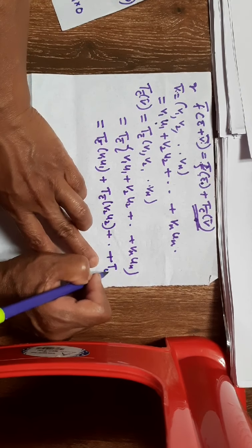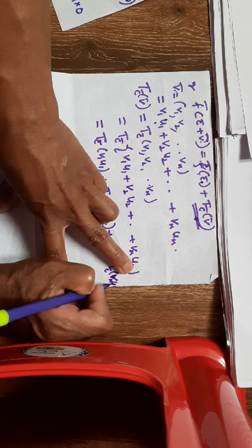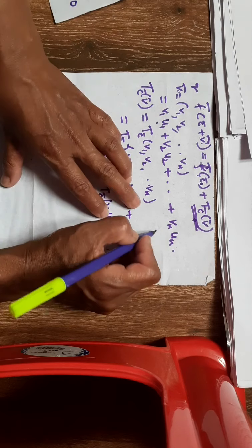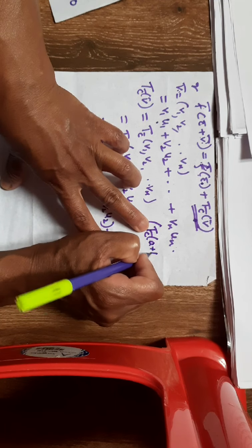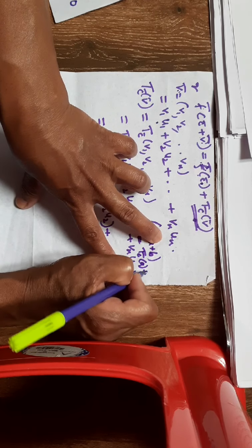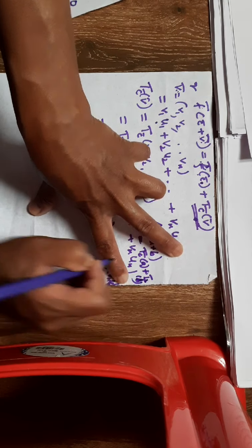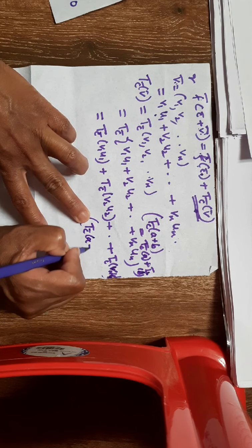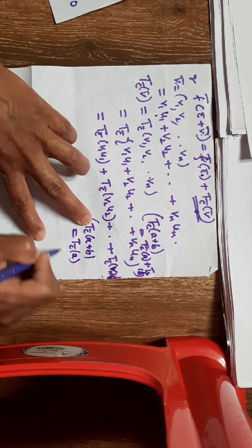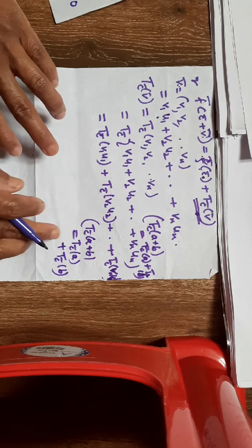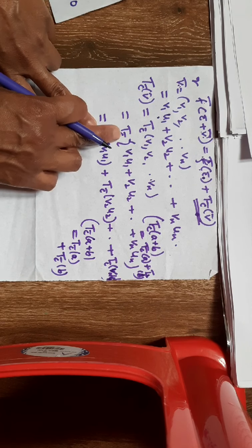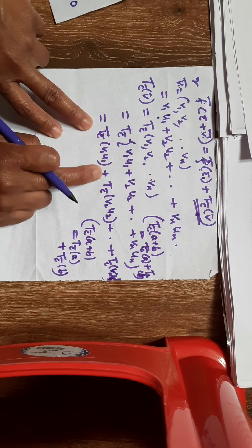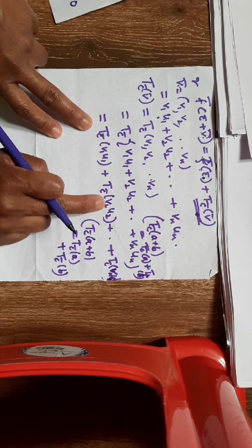plus Tc bar of vn un. Why is this possible? Because Tc bar is a linear transformation. As it is a linear transformation, Tc bar of (a + b) is the same as Tc bar of a plus Tc bar of b. So since Tc bar is a linear transformation, Tc bar of (v1 u1 + v2 u2 + ... + vn un) can be written as Tc bar of v1 u1 plus Tc bar of v2 u2 plus ... plus Tc bar